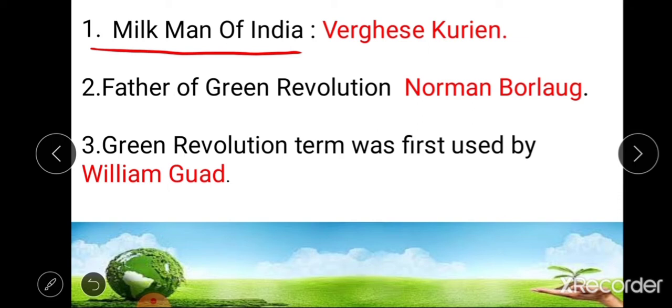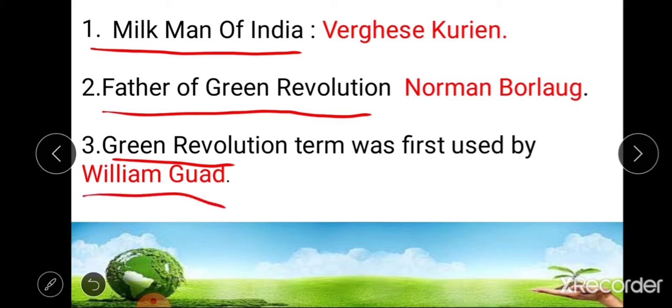Second one, father of Green Revolution in the world. So Dr. Norman Borlaug was known as father of Green Revolution in the world. Next point, Green Revolution term was first used by William Gaud. Okay, so these are some important points which may be asked for objective type questions.